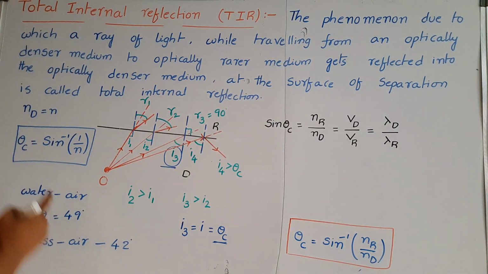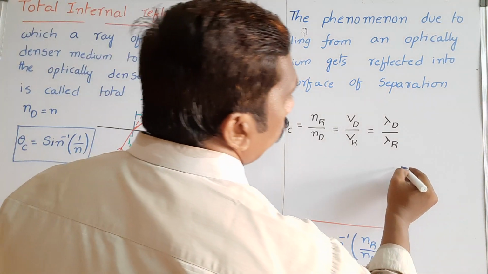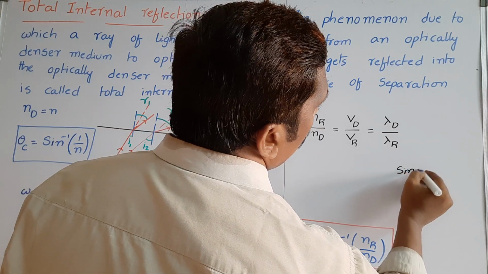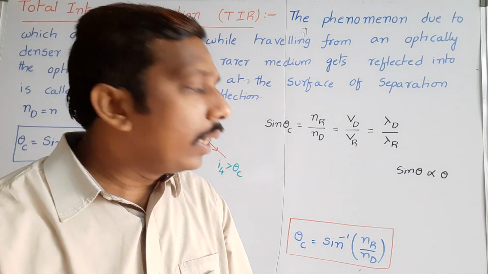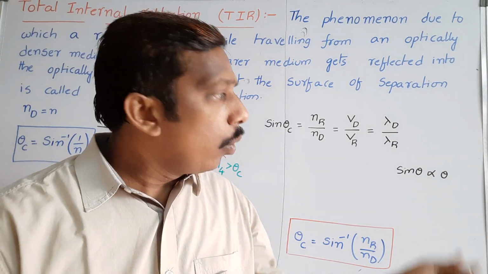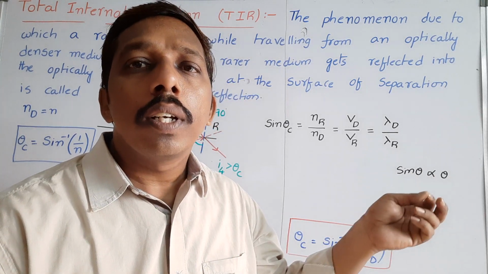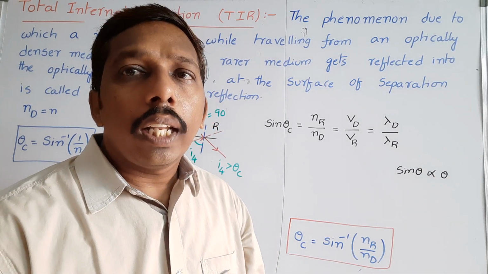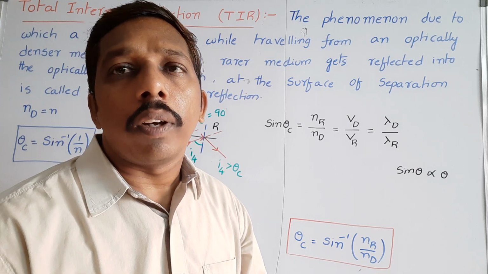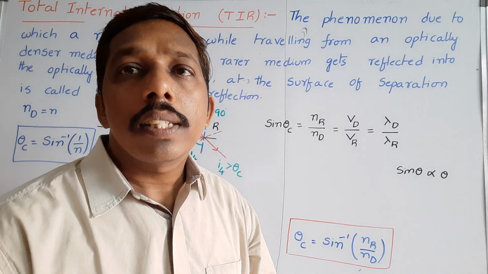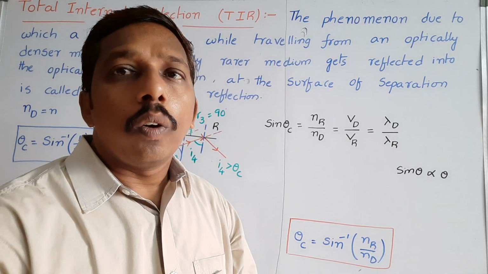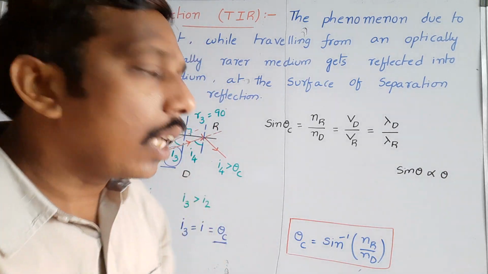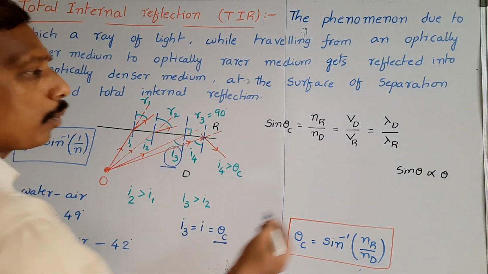If you observe this condition, sin theta is directly proportional to theta. That means as theta value increases, sin theta value also increases. For theta equal to 0, sin 0 degrees value is 0. Theta 30 degrees, sin 30 degrees value is 0.5. Theta equal to 60, sin 60 degrees value is 0.8 something. Theta 90, so up to a certain angle, as theta increases, sin theta also increases. So it is directly proportional to theta.